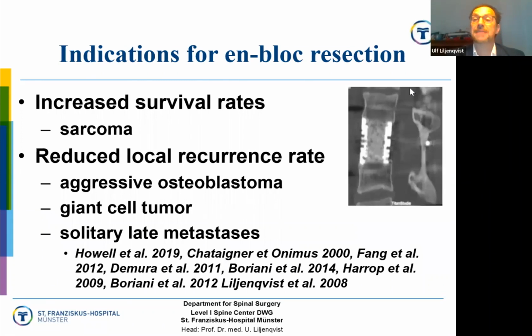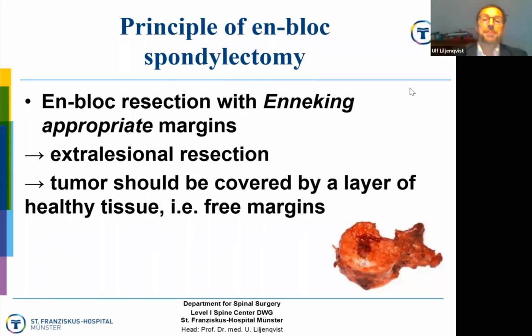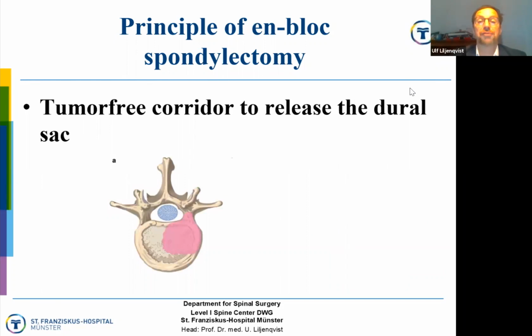The rationale behind that is that we know that we have increased survival rates if we do an extralesional resection of sarcoma, and we have a reduced local recurrence rate in aggressive osteoblastoma, giant cell tumors, or solitary late metastases. The principle of en bloc spondylectomy is an en bloc resection with appropriate margins, which means an extralesional resection, and the tumor should be covered by a layer of healthy tissue, which means you have to achieve free margins. And the way to do that is that you have to create a tumor-free corridor to release the dural sac with its content.